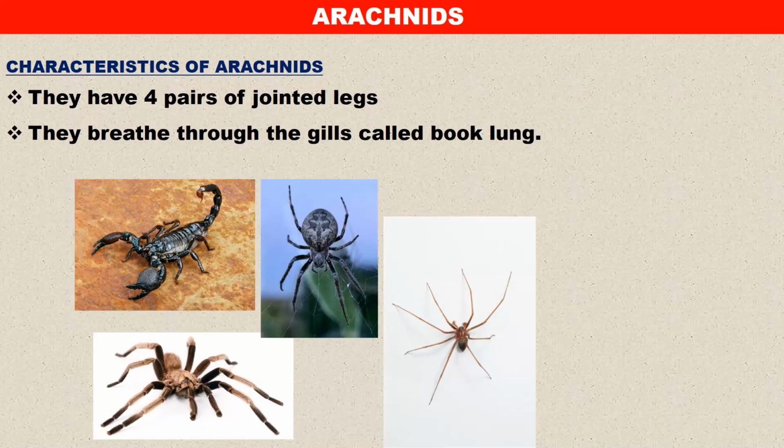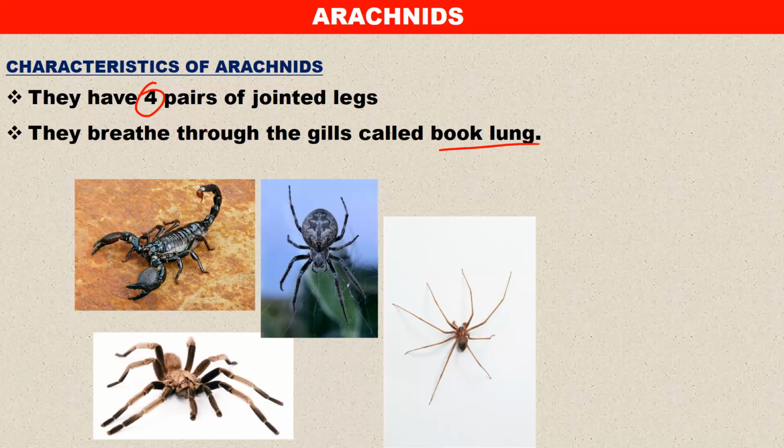Let us look at the arachnids. Characteristics of these: they have 4 pairs of jointed legs. Remember, insect is 3, but for these it is 4 pairs of legs. Examples are a spider and also the scorpion. Keyword: 4 pairs. Don't forget. They breathe through gills called book lungs. So very important that you understand this as well.